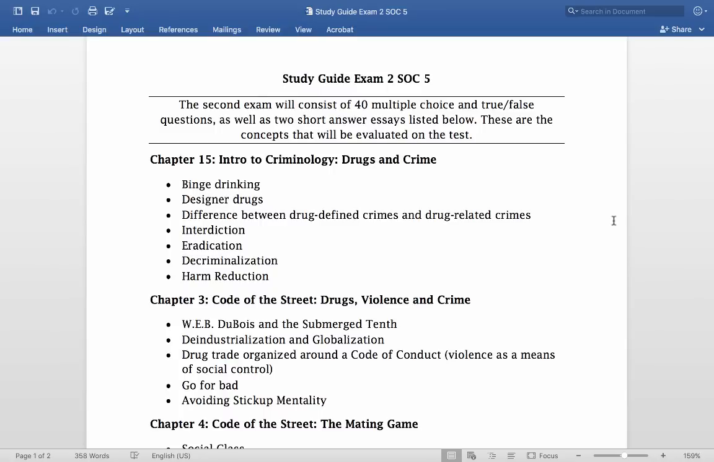Let's see, difference between drug-defined crimes and drug-related crimes, right? Meaning that drug-defined crimes involve the sale or possession of an illegal substance, while drug-related crimes involve violent behaviors induced by the effects of a drug or illegal activity that is motivated by continued drug use. So again, just the definition from your book. Interdiction, same deal, definition from your book.